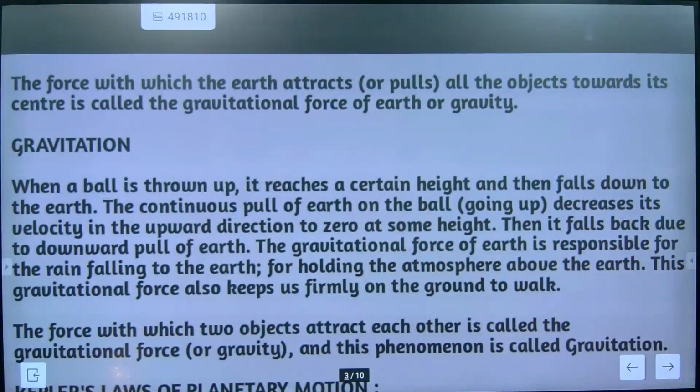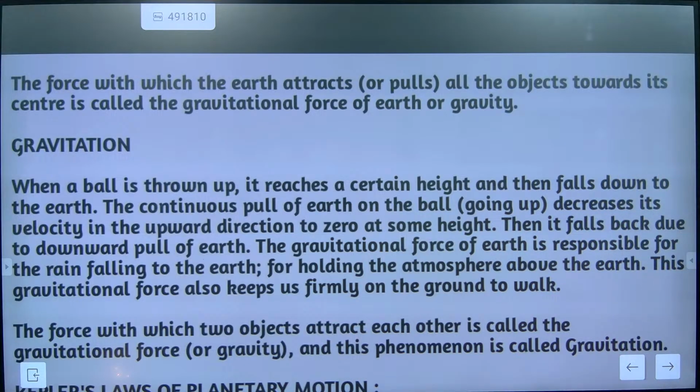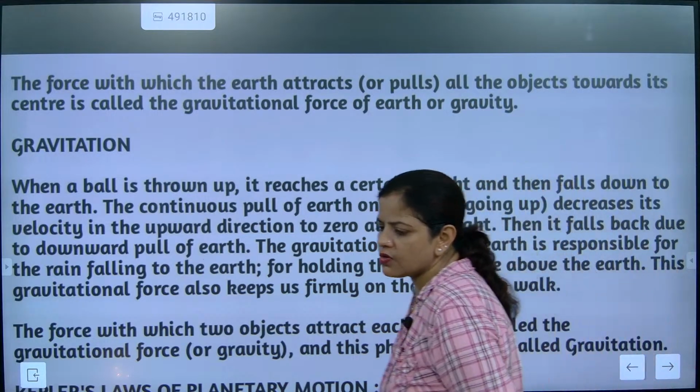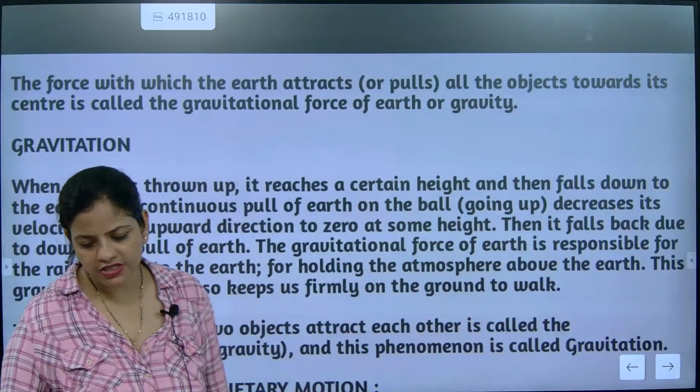The force with which the earth attracts all the objects towards it is called gravitational force of earth, or gravity. Now we are going to understand this next part. Can you check this one out, beta? Gravitation section. Go for it.